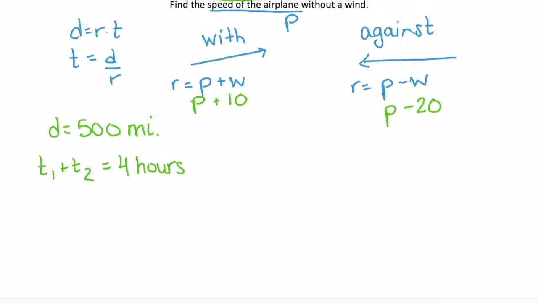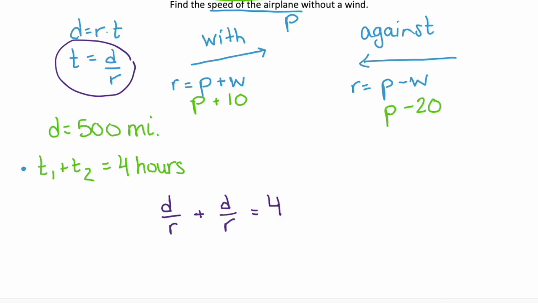Well, we know that the time to fly there and back is 4 hours. So we want to use this equation, t equals distance over rate. So our distance over rate for the first leg of the trip plus our distance over rate for the second leg of the trip has to be 4 hours.